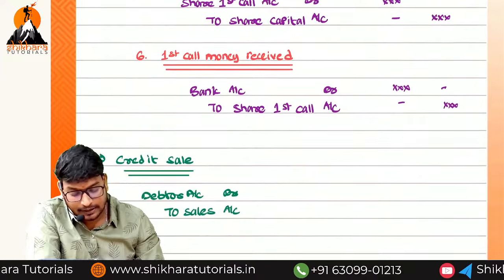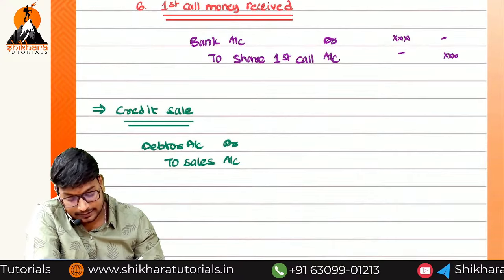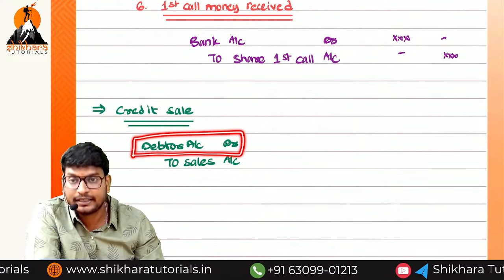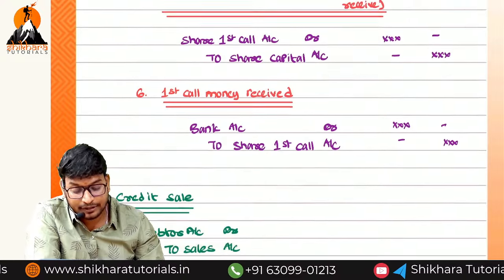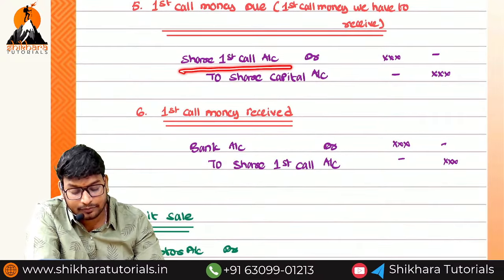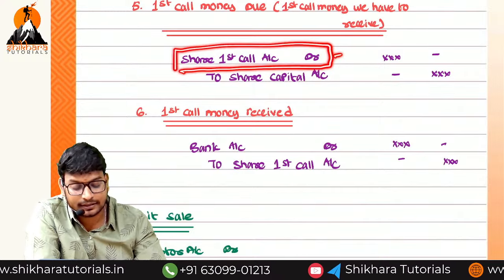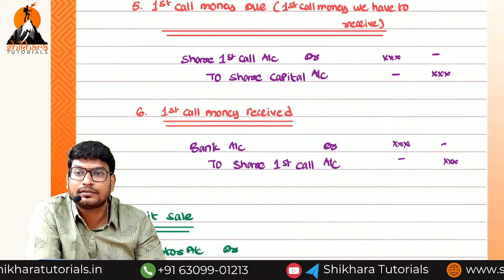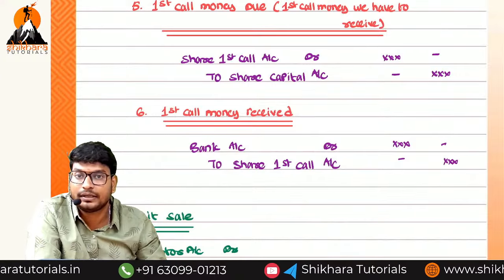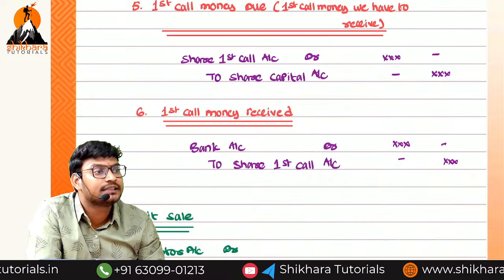Okay. And from whom do we have to receive here? The debtor. That is the reason we write the debtor name. But when coming to the books of accounts, we should not write the owner name. That is the reason we create a dummy account. At the time of allotment, allotment account. At the time of first call, share first call account.